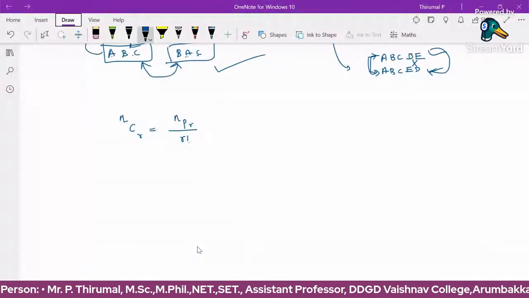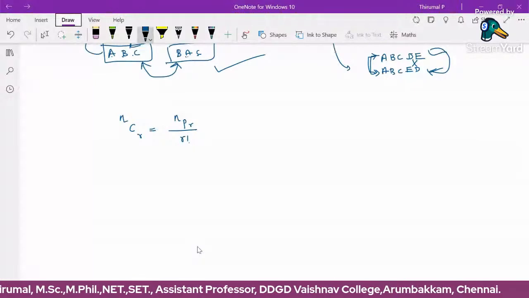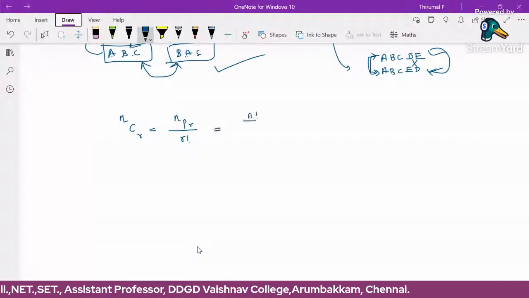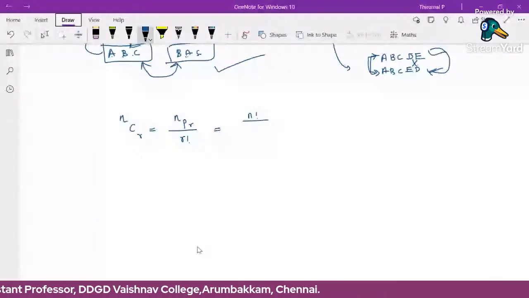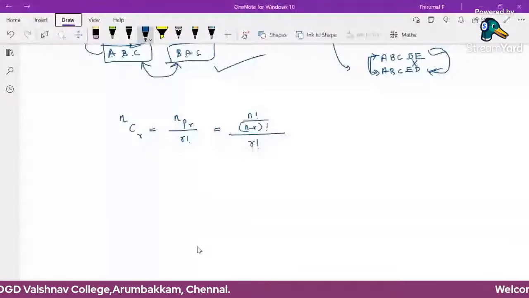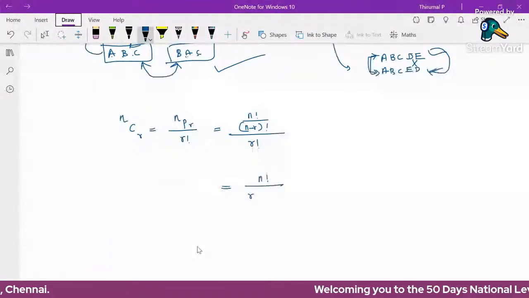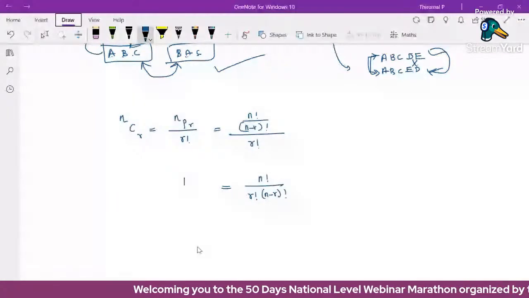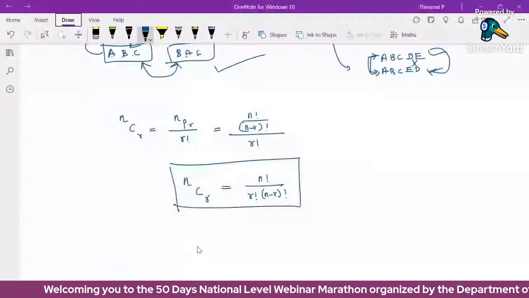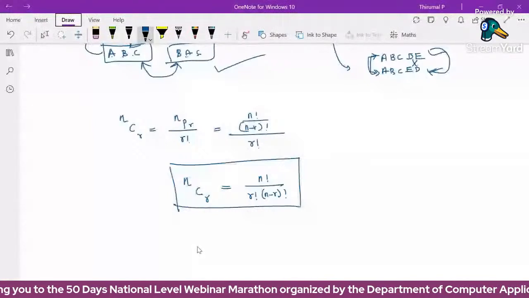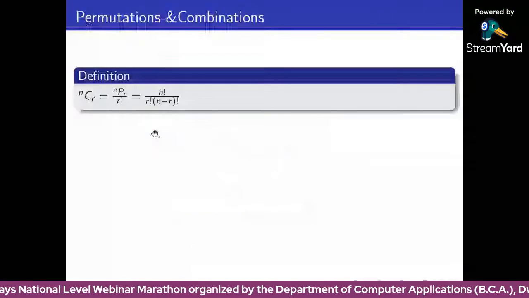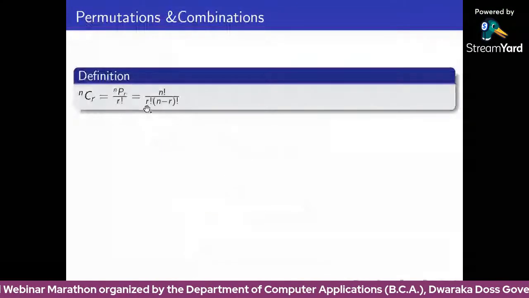NPR is N factorial by (N minus R) factorial, divided by R factorial. So finally we get N factorial by R factorial multiplied by (N minus R) factorial. So NCR means N factorial by R factorial, (N minus R) factorial. This is the NCR formula.